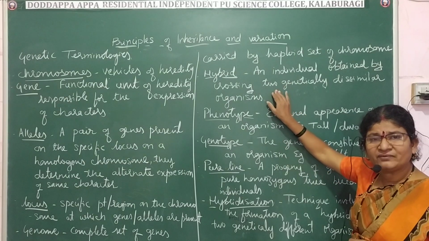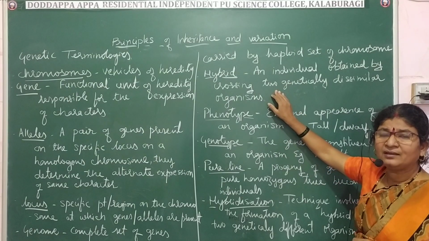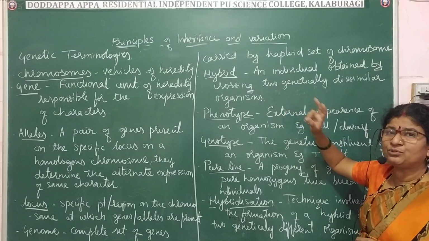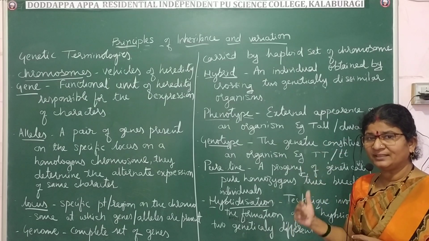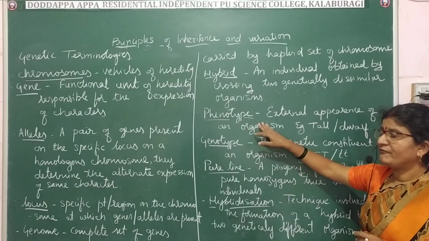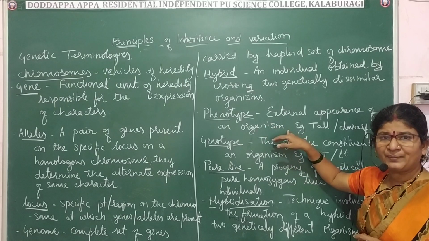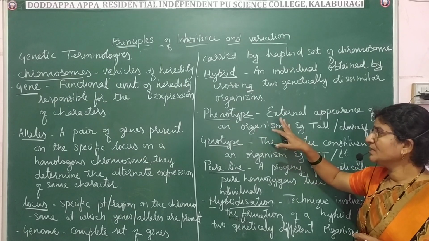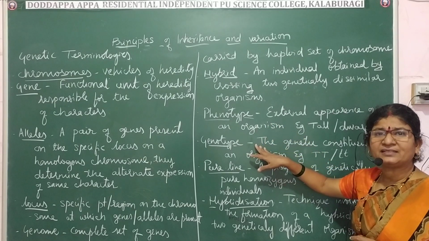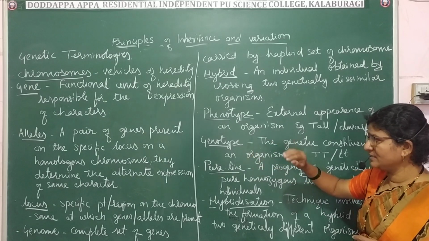Hybrid is an individual which is obtained by crossing between two individuals which genetically differ. Phenotype is the external appearance of an organism. Genotype is the genetic constituent of an organism.